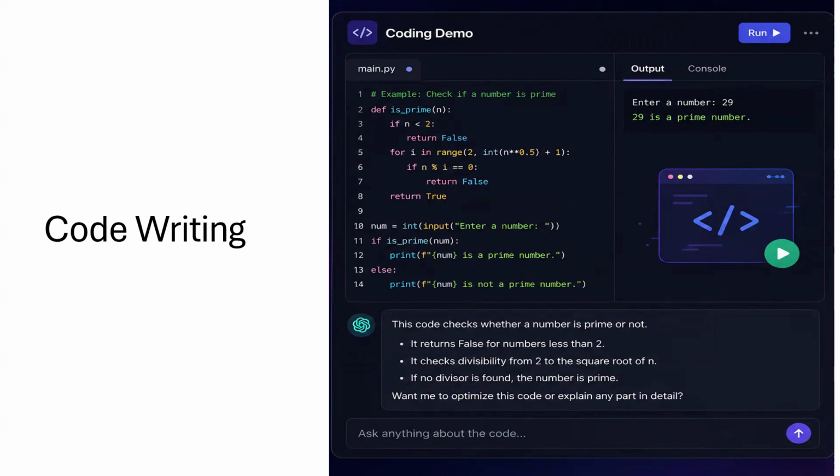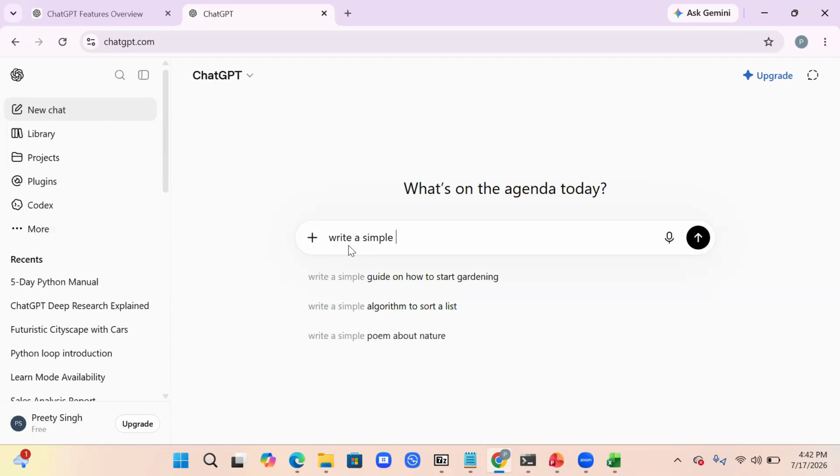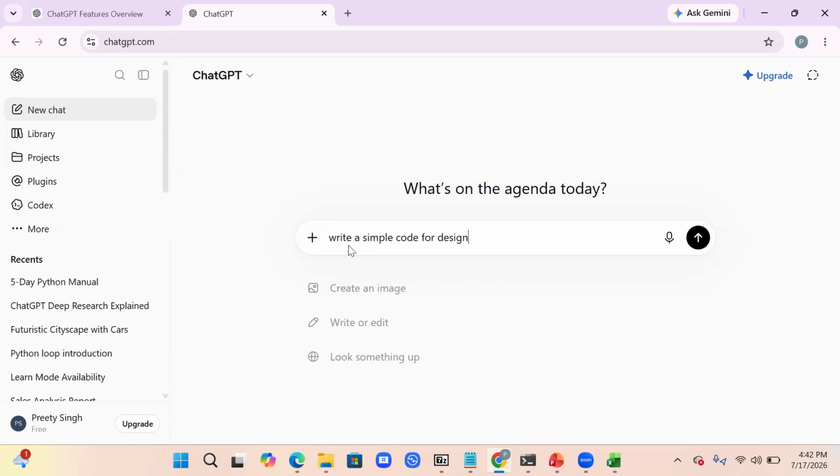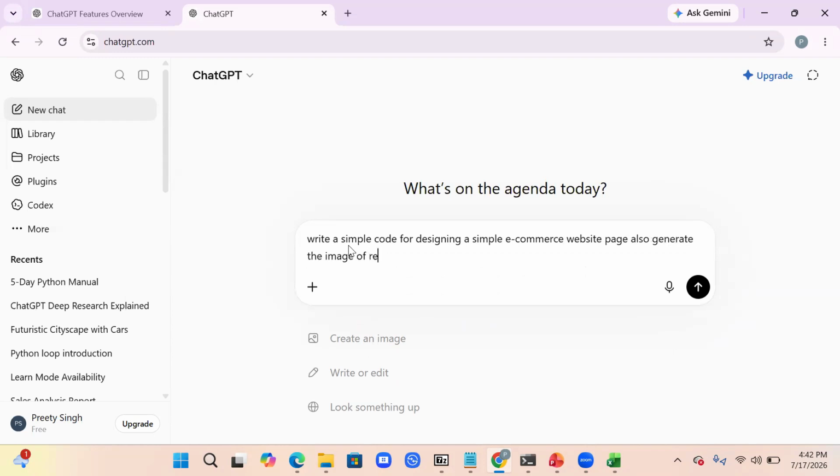Let's check it out. Let me go to a new chat and ask it to write the code. There is no specific mode. You can go to the chat only, and you can just tell it to write a simple code for designing a simple e-commerce website page. Also, generate the image of the result.